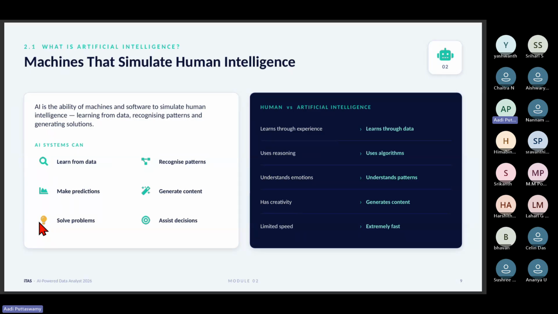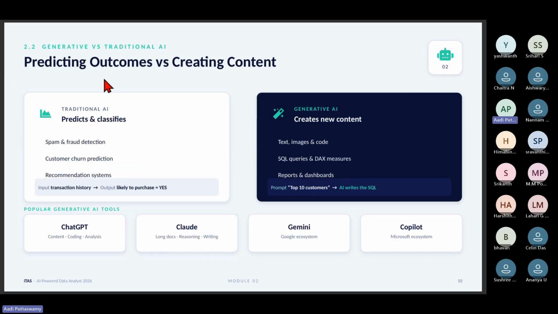In reports, what kind of charts I have to create, so many things are there. But what will AI do? At one shot, everything it will take. After a few slides, I'll show you practically. Then predicting outcomes and creating content, so that's what we just discussed.